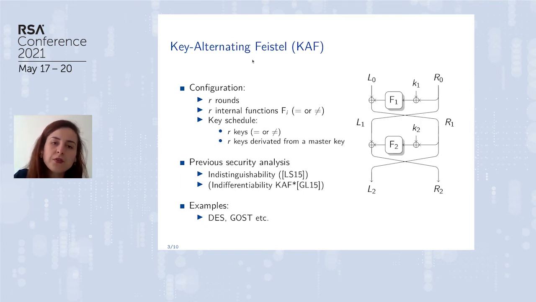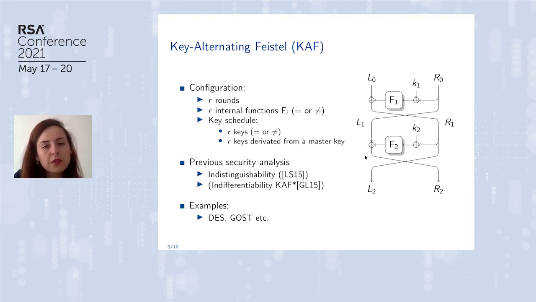So the configuration of a KAF is a number of rounds, and whether all these functions are equal or different. Of course, if all these functions are equal, it means that we have an efficient configuration because you will implement this function only once. And the configuration encompasses also the fact that all these keys are equal or different. Usually, in practice, all these keys are derived from a master key.